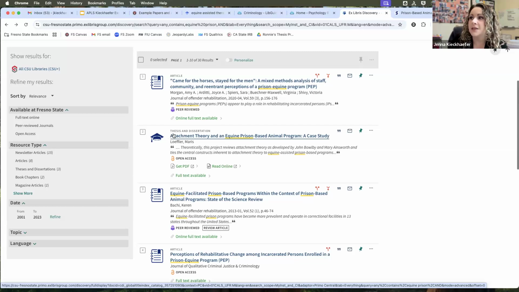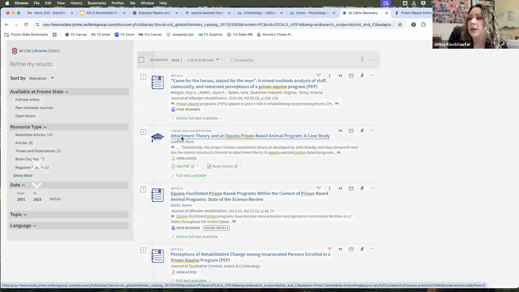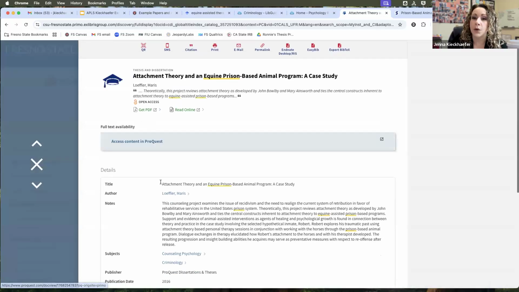So I like these in that they're usually very in-depth, especially if it's very close to something that you want to do yourself. And if it's also recent, then they should have a really good lit search that you could look at. But again, it's going to be quite large. So again, this is not a peer-reviewed article. This is a thesis or dissertation.